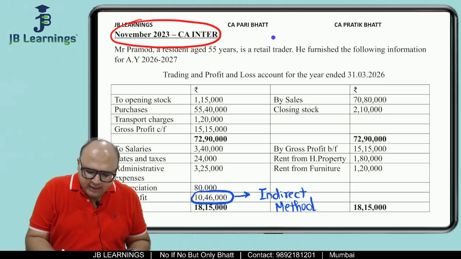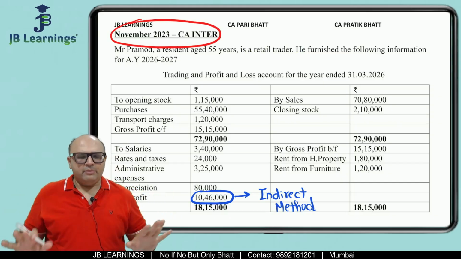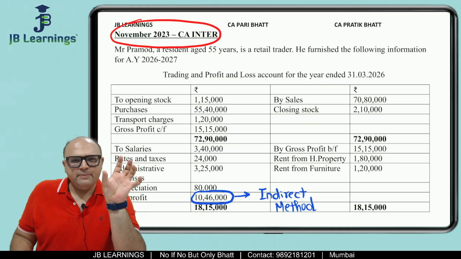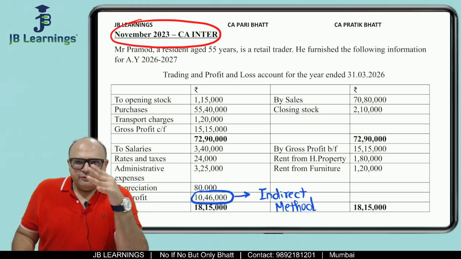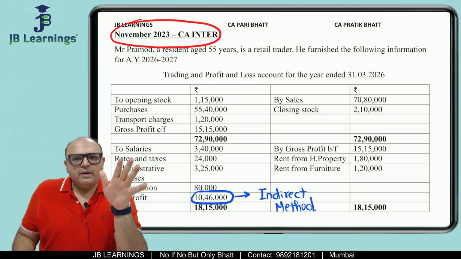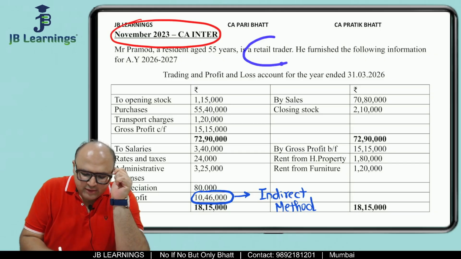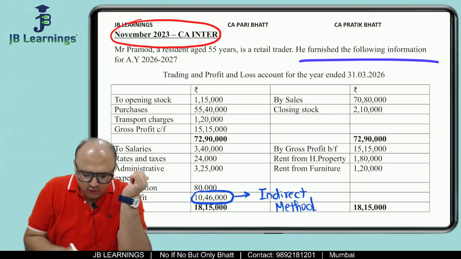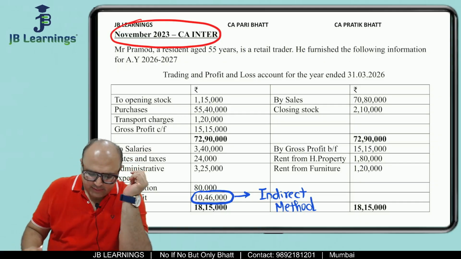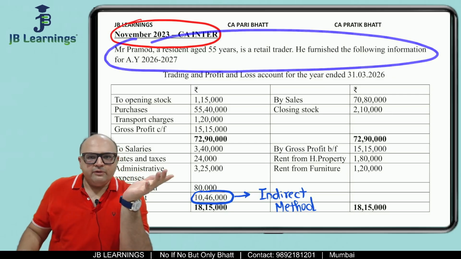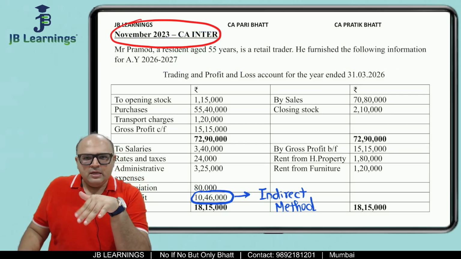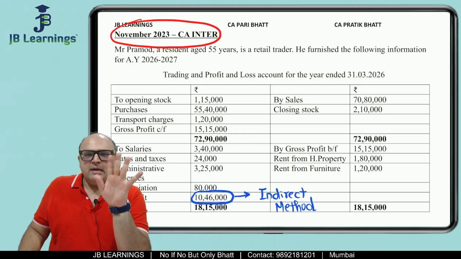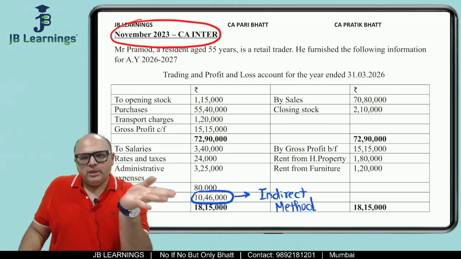When they say retail trader, it means there is no additional depreciation. So many times this first line helps you to identify whether there will be additional depreciation or not. In the first line, many times you will find manufacturer. But over here they have said retail trader, so it means there will be no additional depreciation. He furnishes the following information. Then after we read the first paragraph, we also read the last paragraph. But in this case, I have already read the last paragraph with you, that you are supposed to solve the sum thrice, and all the 3 times you are supposed to compute total income and tax.